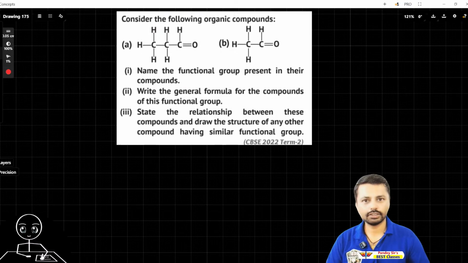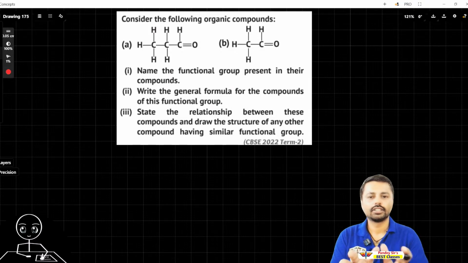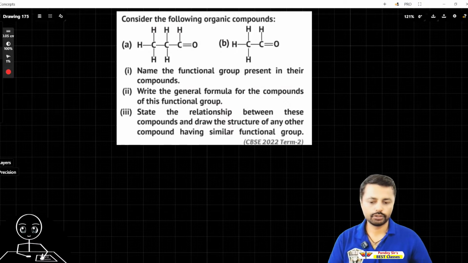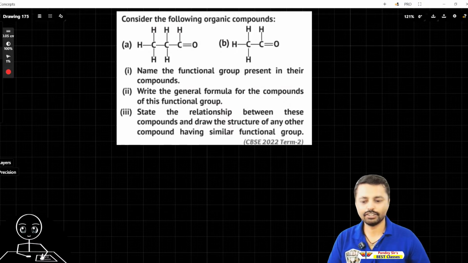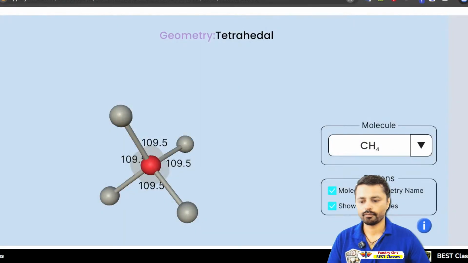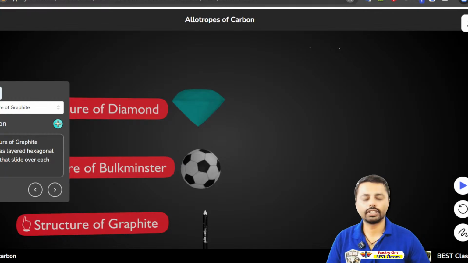And Lakshmi messaged me just now that she wants to know about these functional groups. So let's see them. What do we call that thing? Fullerene, graphite, allotropes. So let's see the allotropes of carbon. We will have a recap of allotropes. Here we'll have a quick look.